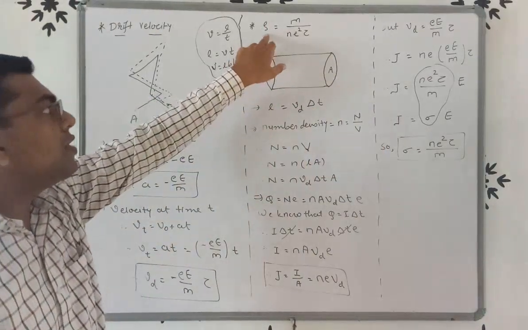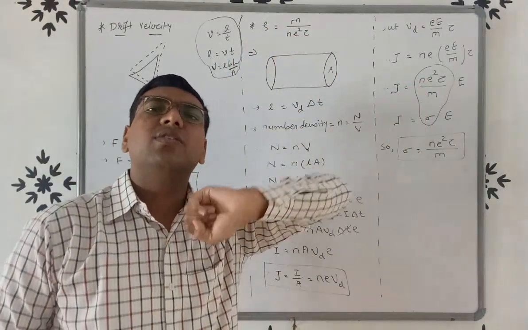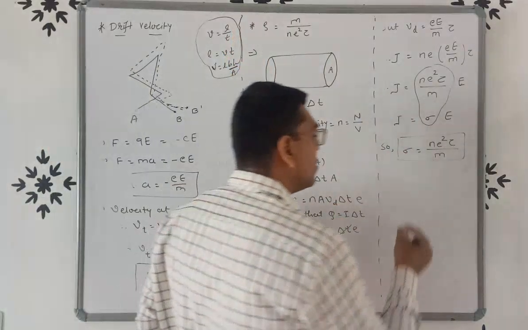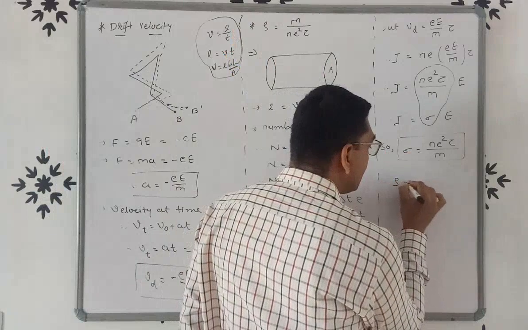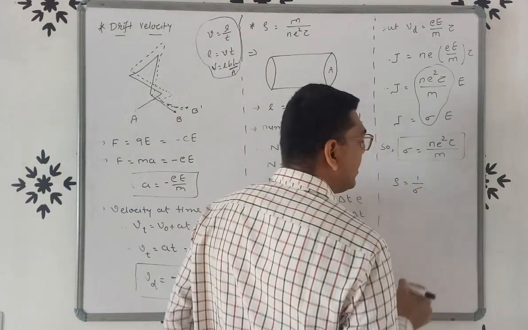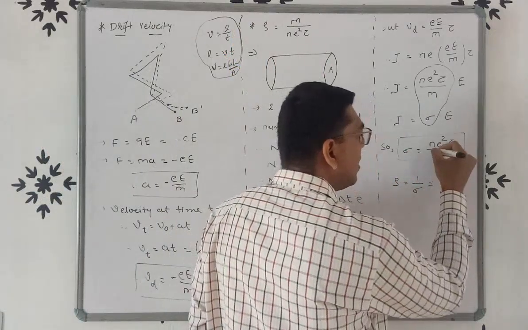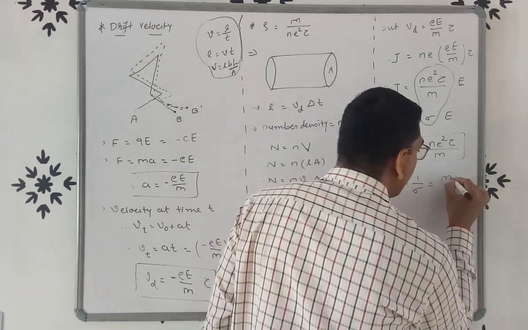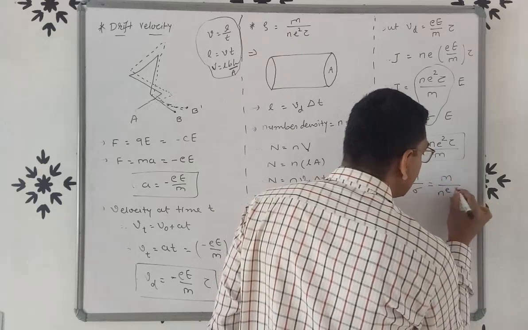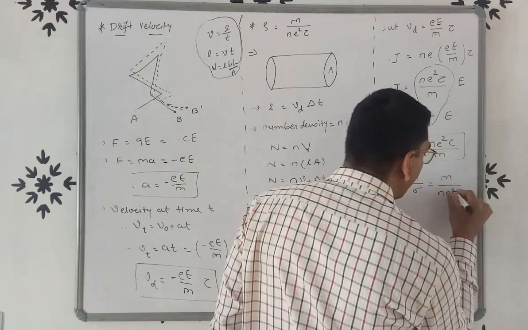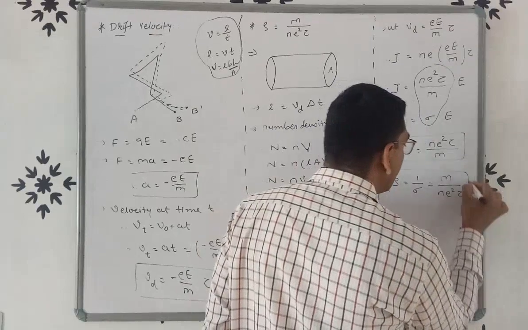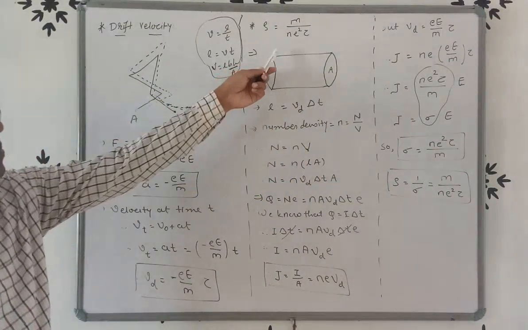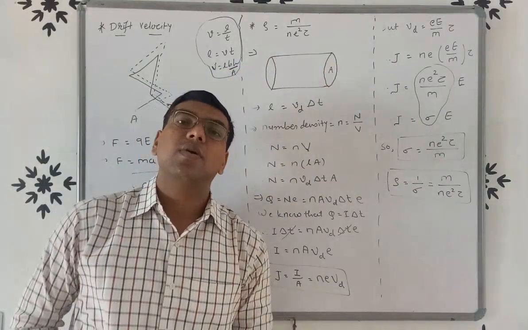But we have to prove the formula of resistivity. We know that resistivity is the reciprocal of conductivity, 1 upon sigma. So if we take the reciprocal of N e square tau by m, we will get m upon N e square tau, right? So the formula of resistivity is rho is equal to m by N e square tau.